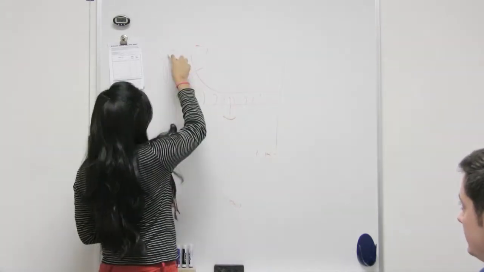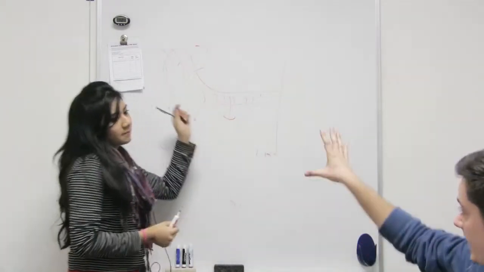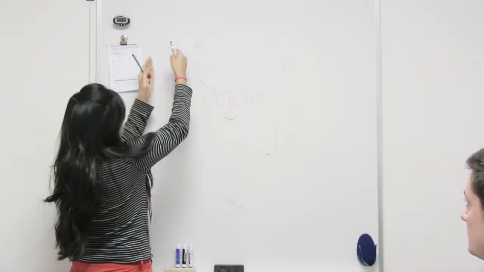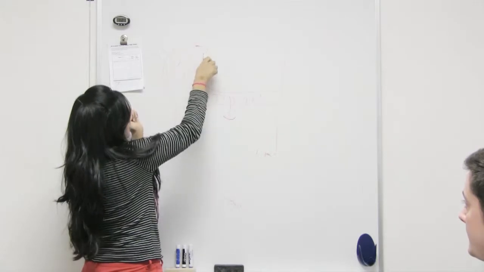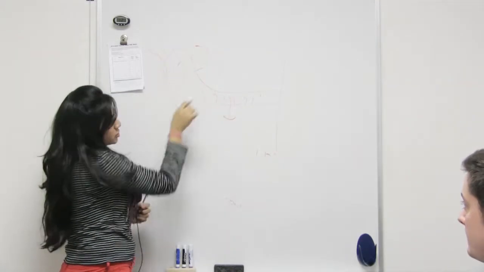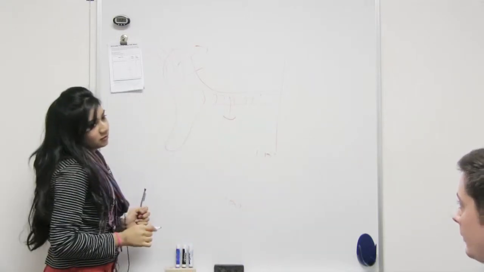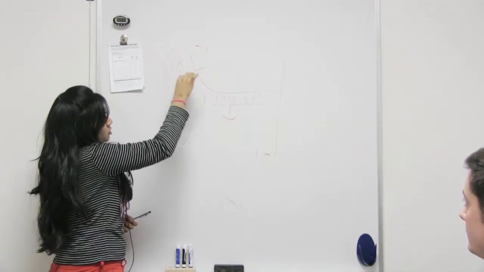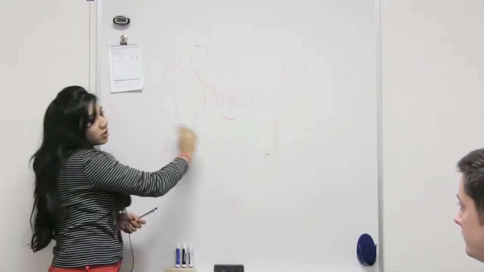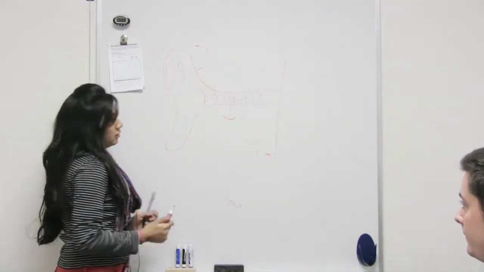And this is what we call conduction. This whole thing is the outer ear. This is the pinna and this is the ear canal. Its function is to carry all the vibrations and direct them towards the ear canal. And when the vibrations are going from the ear canal to the inner ear, this is called conduction.